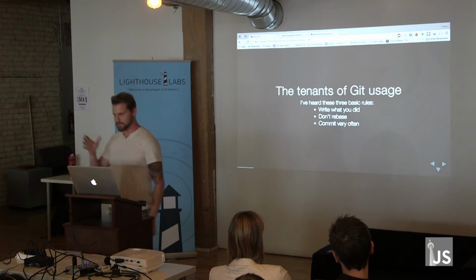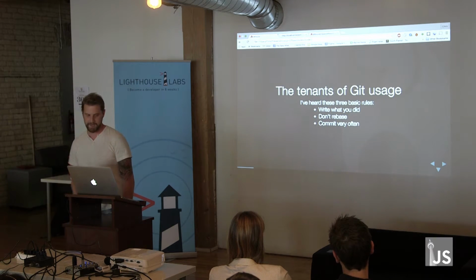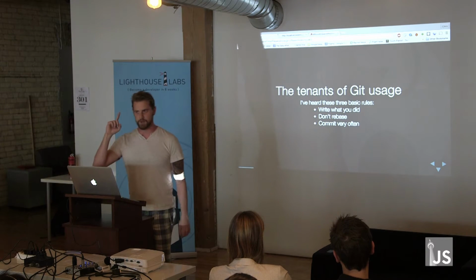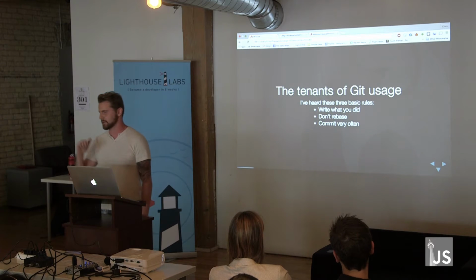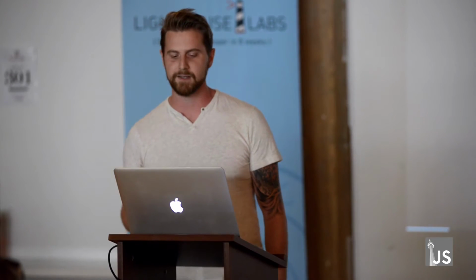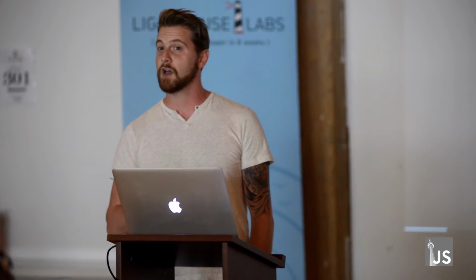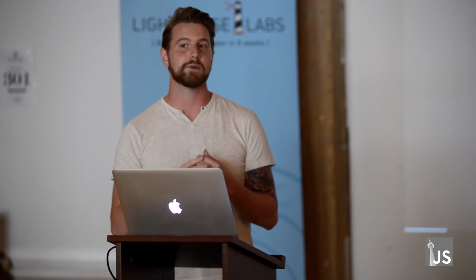So basically, when you first start out with Git, you're told 3 rules. These are the 3 rules. Write what you did when you write a commit message. Don't use rebase because it's either too destructive or too complicated. And commit early and commit often. I'm going to explain to you why these 3 things are not quite right and why you might be able to change them a little bit.